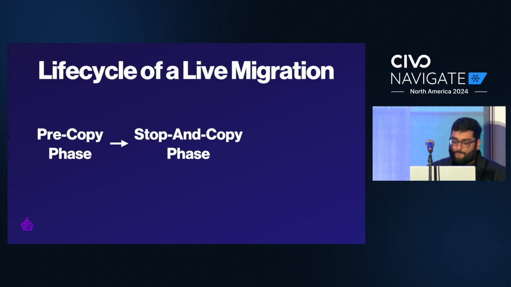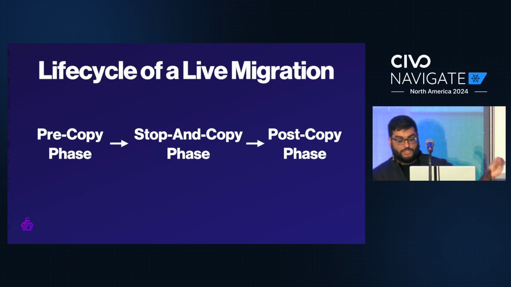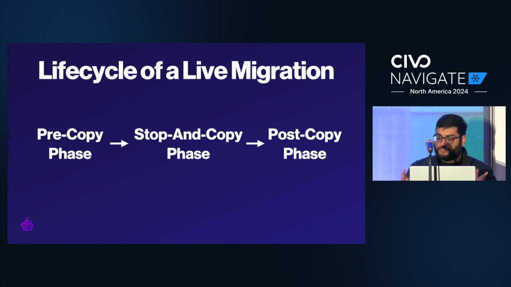So how can we mitigate these issues? These are really problematic. Well, that's where our last phase comes in, the post-copy phase. And the idea here is actually really smart. When we stop the VM on host A during the stop and copy phase, we know there's a bunch of data that we need to send over to the other host. That's the cause of all of our downtime.